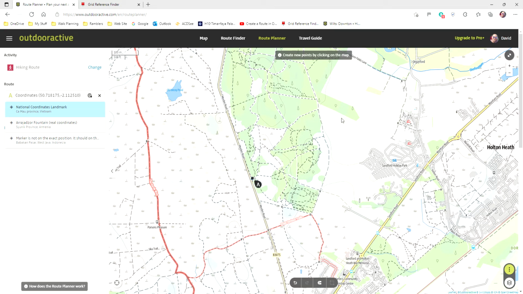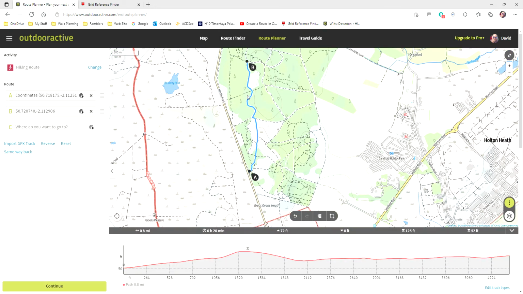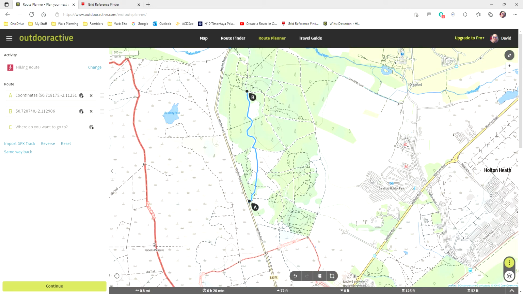Okay, so now I want to do my next point on my route. Let's go up to here. I click and OutdoorActive constructs the route for me. That's fine, going along the path. Now, looking down here, just to mention, while on the path, in the bottom pane you can see the elevation of the path as I move along. There's not going to be any big hills around here, so I'm going to lose that pane. Okay.